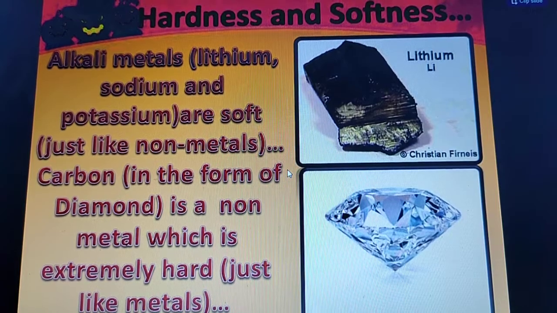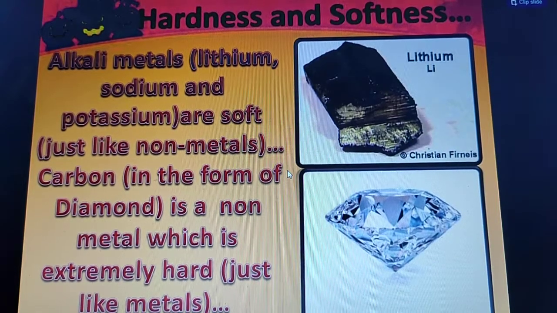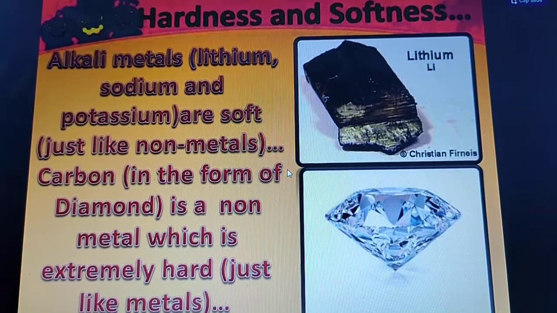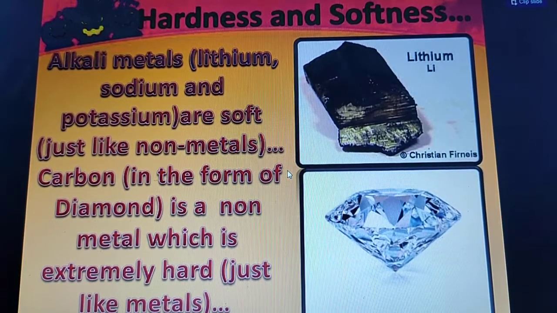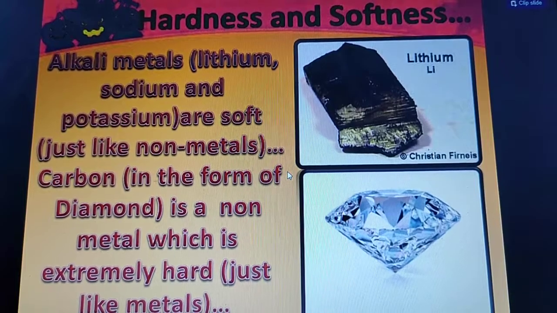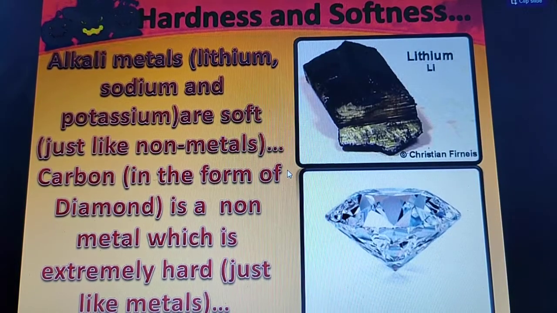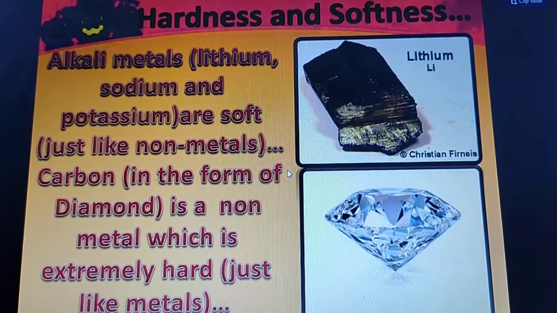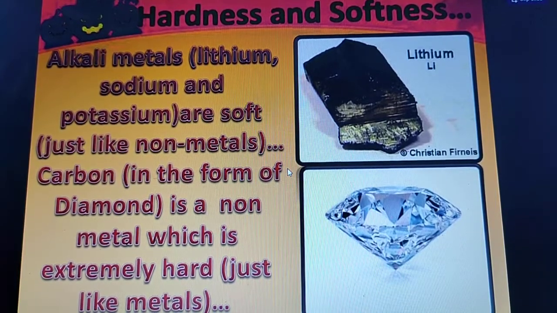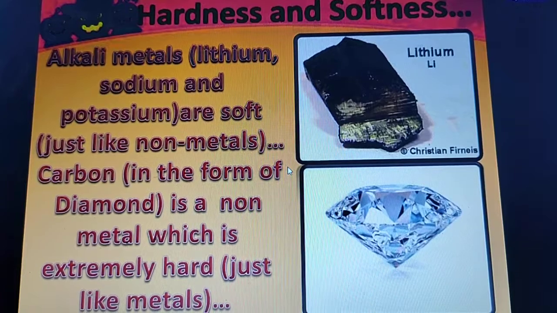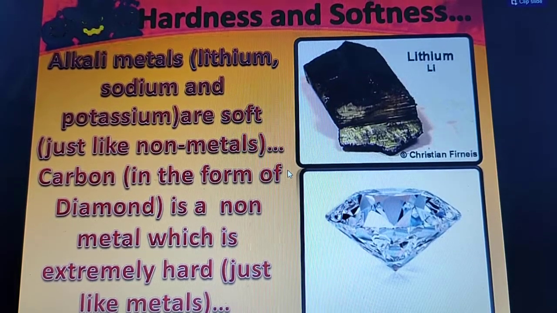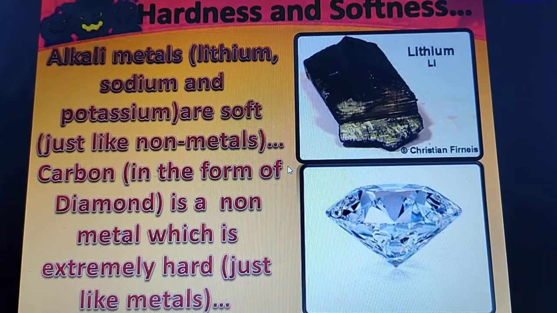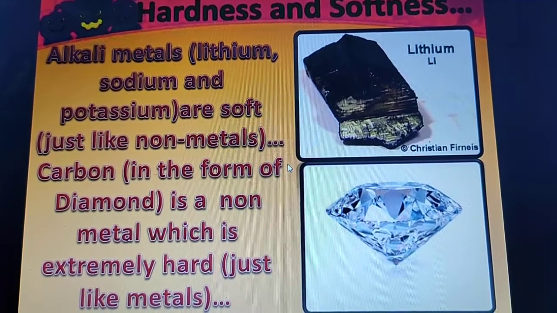Carbon in the form of diamond is a non-metal which is extremely hard, just like metals. See, the two exceptions are given. Generally metals are hard, but the metals which are soft are sodium and potassium. One more metal you can add, lithium. And generally non-metals are soft, but the exception is diamond. Diamond is a non-metal which is extremely hard.